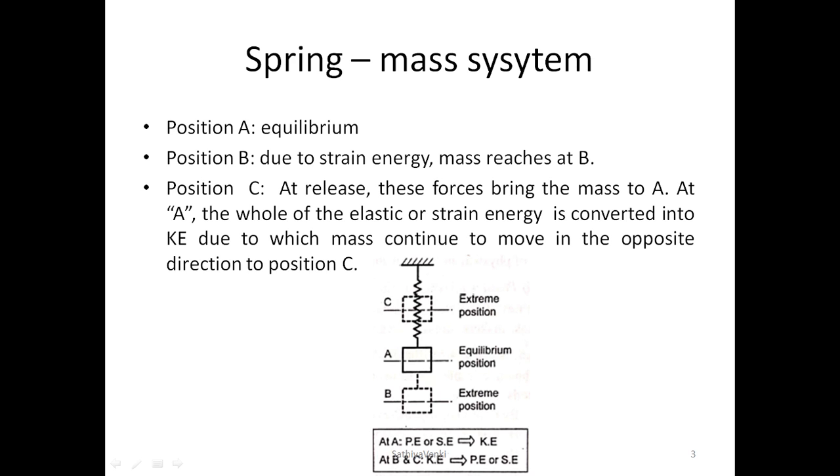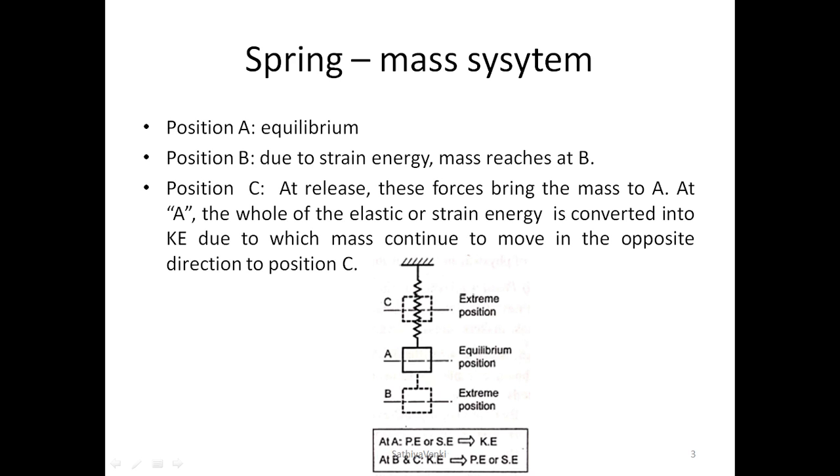Now you are applying some force, or due to its own weight, the self weight of the body. What happens? The mass of the body at position A moves vertically downward to the point B. That is the extreme position which is reached by the mass.